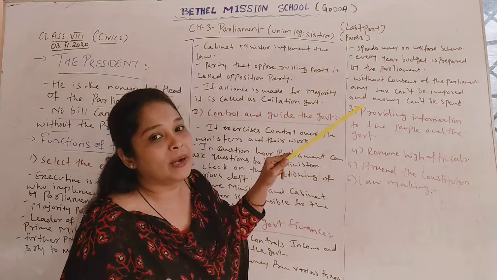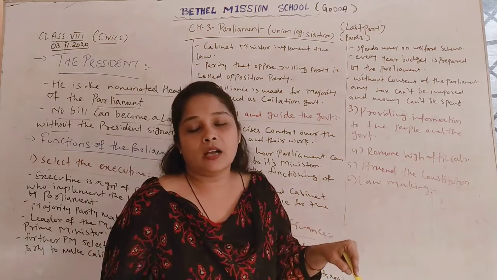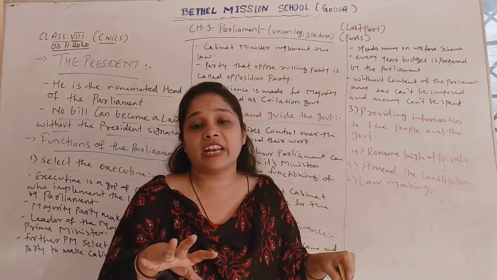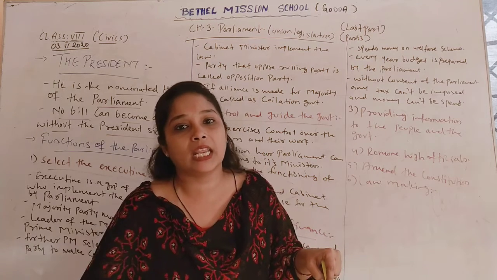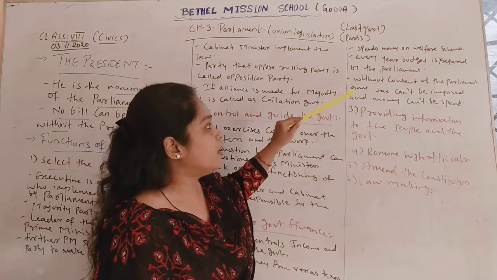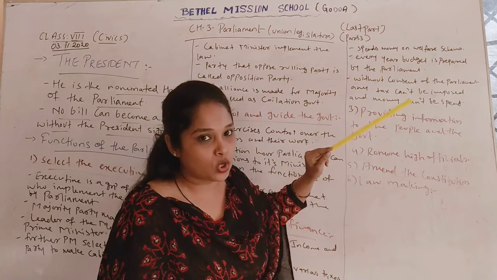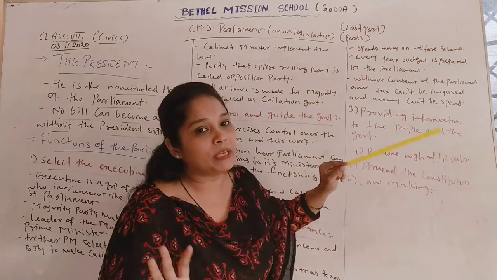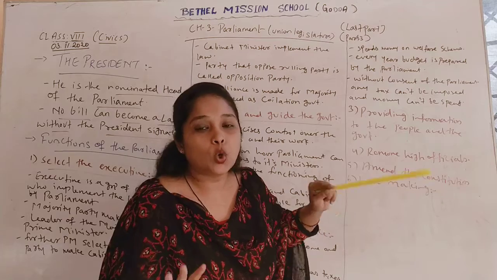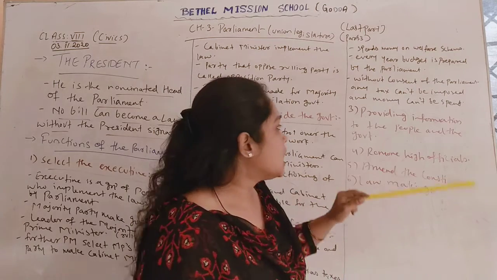And every year a budget is prepared in the Parliament to decide what income the government is receiving and where the government needs to spend that income, in which welfare scheme. It is decided by the Parliament. Without the consent of the Parliament, no tax can be imposed and no money can be spent. So you can say that Parliament has full control over the finance of the country.